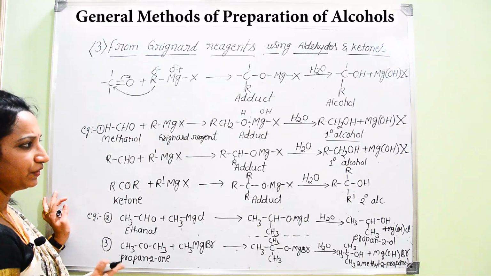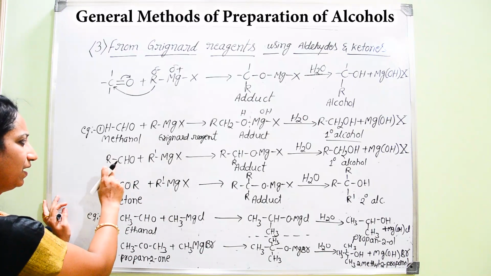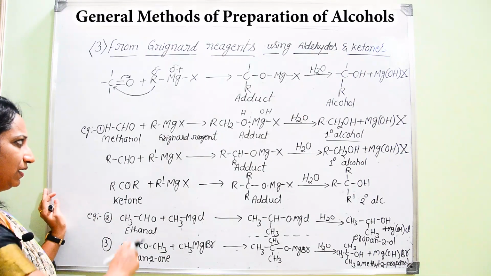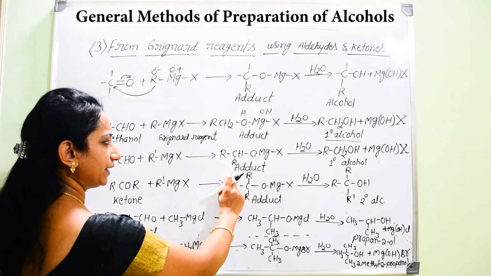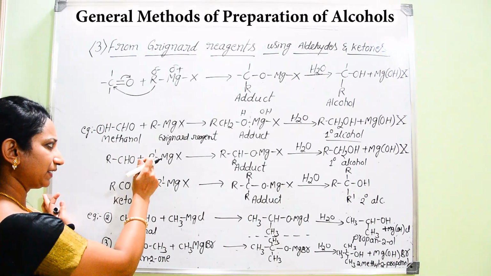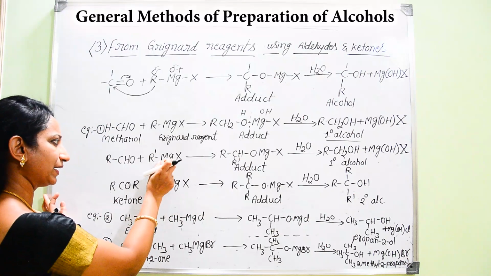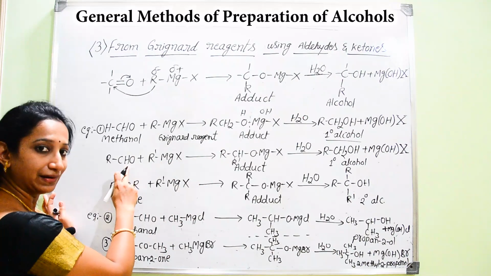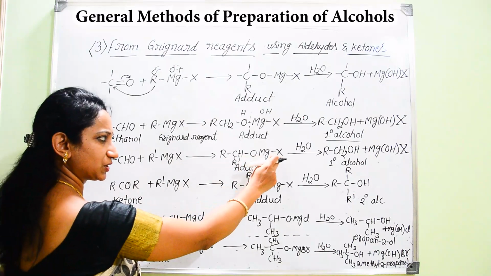Now, similarly, for the next reaction we start with RCHO, where other than this H, there is an alkyl group present. When it interacts with the same Grignard reagent, you get adduct formation in the very first step. Here the R group from RMgX, the Grignard reagent, is getting attached to the carbon of the aldehyde. Then to the oxygen atom there is binding of the MgX group.